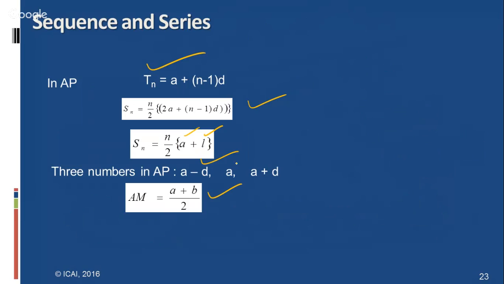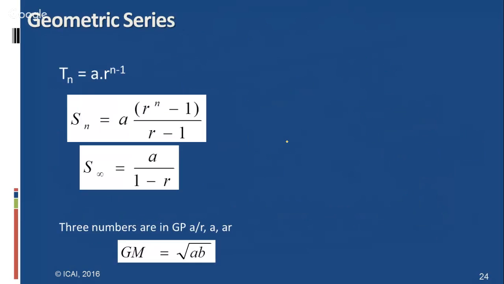The arrangements can be a minus d, a plus d. We have to arrange the numbers like that. Whereas geometric series means the ratio of two successive terms is equal, and the sum of n terms equals a into r to the power of n minus 1 by r minus 1, in the case of r greater than 1.